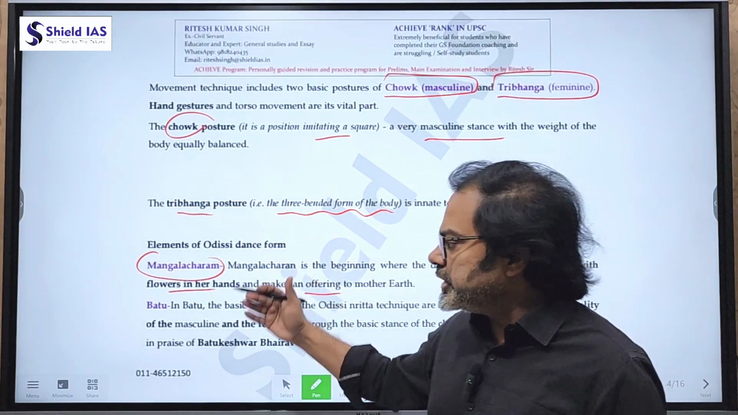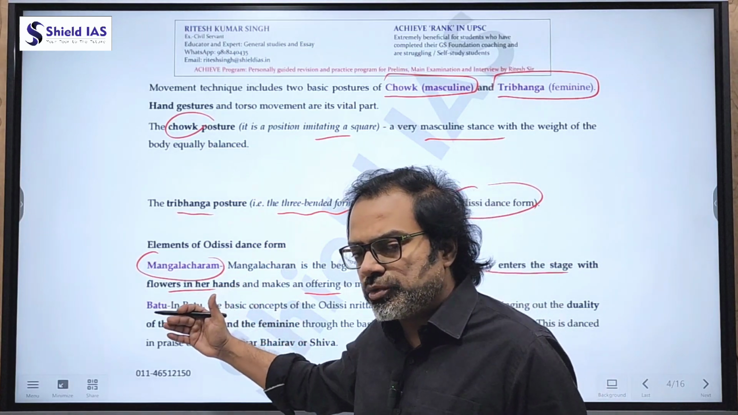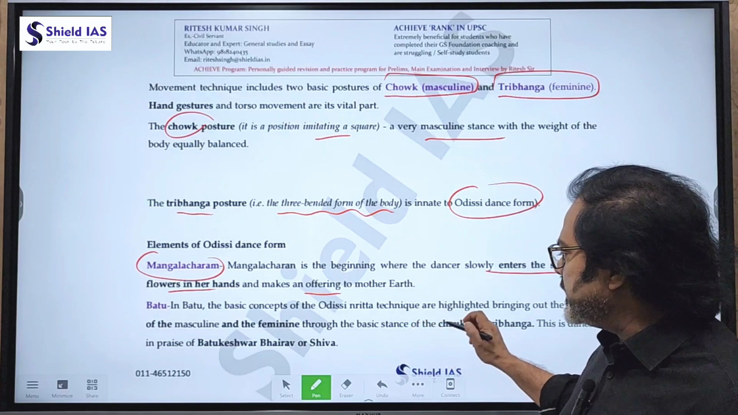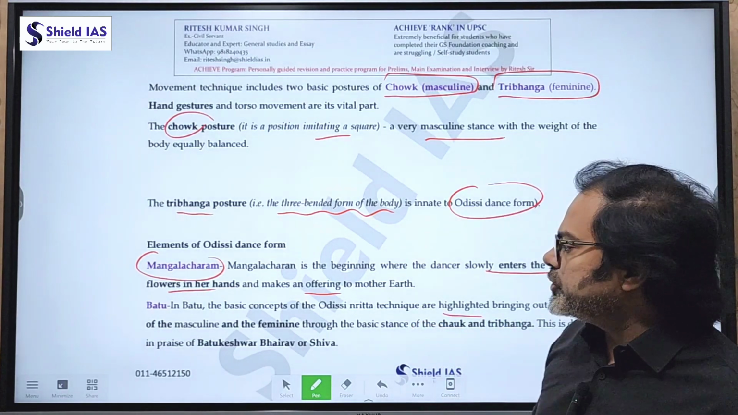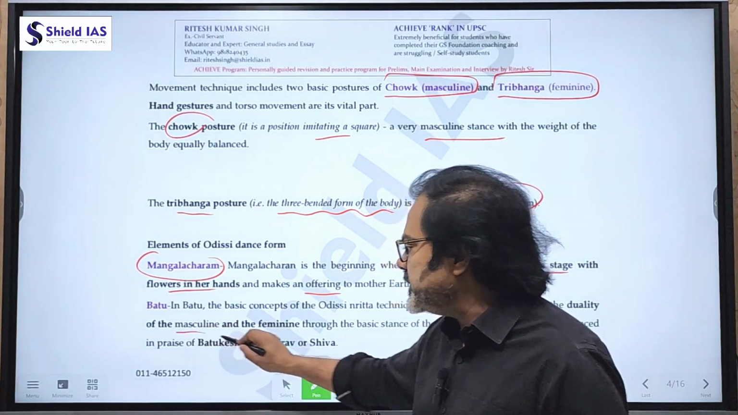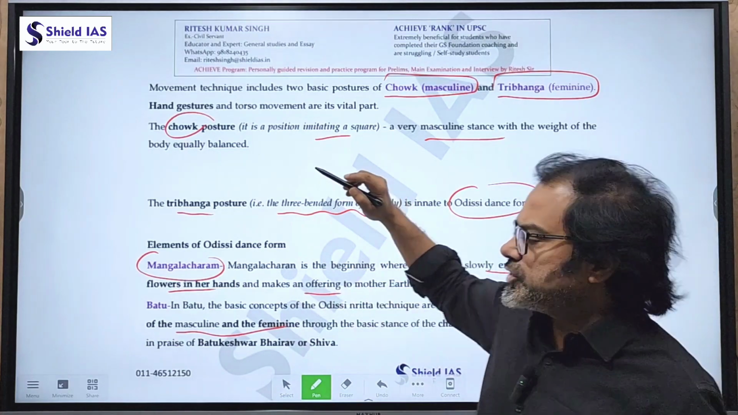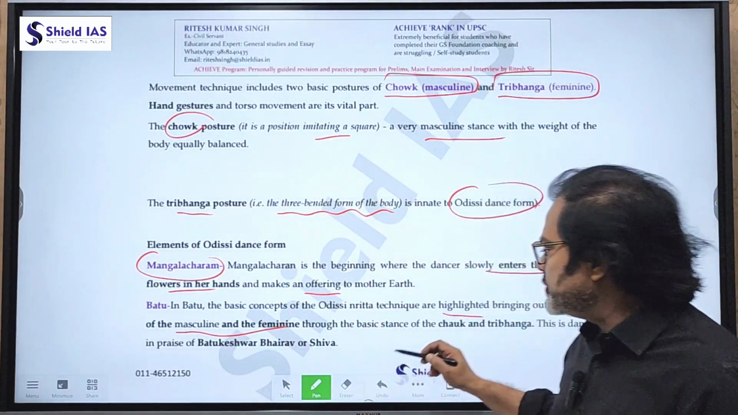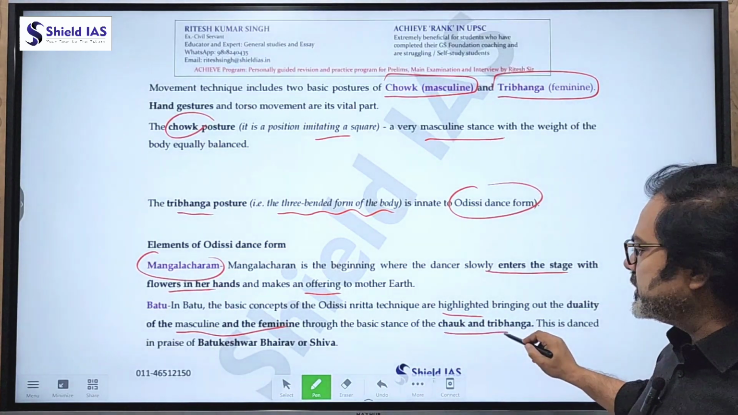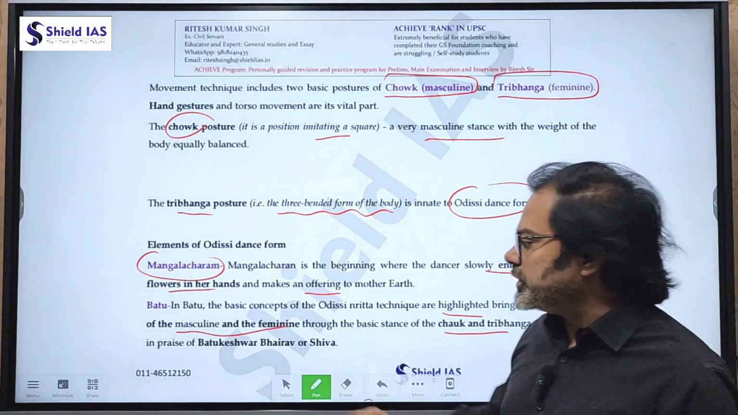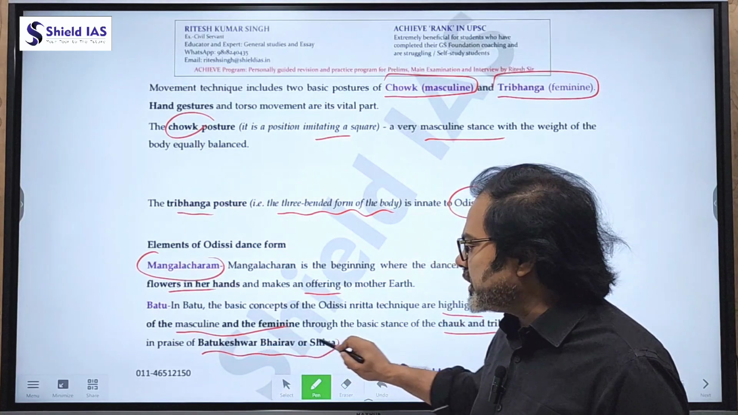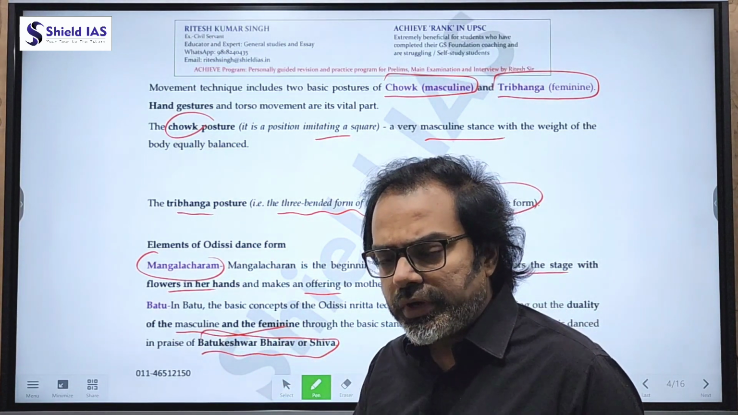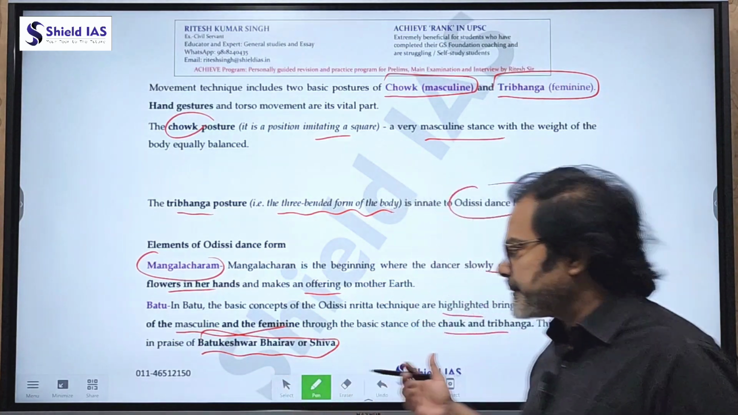Mangal Charan is followed by Batu. In Batu, the basic components of Odissi techniques are highlighted, bringing out the duality of the masculine and the feminine: the masculine is the chalk, and the feminine is the tribhanga. So the basic stance of the chalk and tribhanga. This dance is in praise of Batukeshwar Bhairav, or Shiva. All these become very important information with respect to any form of dance.